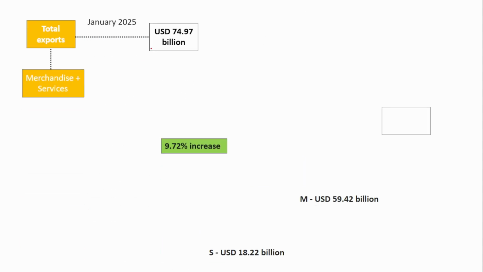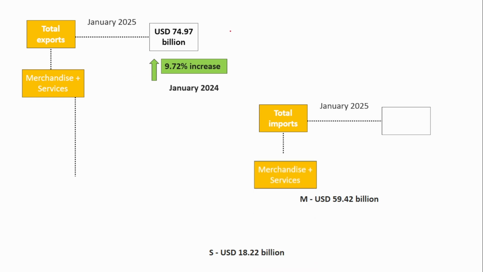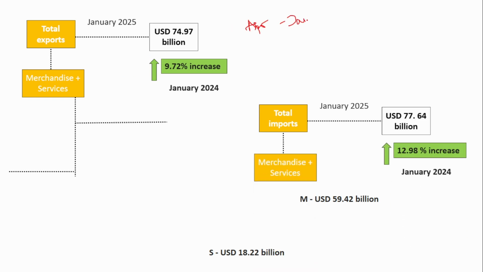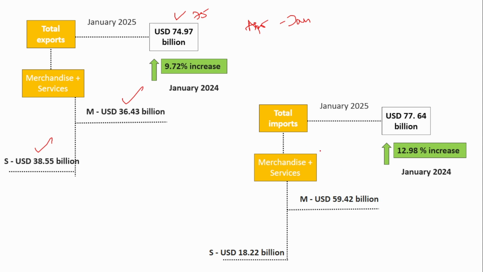Next, under the export and import of the January month. We saw it in the previous slide from April to January, right? Now we will see only January. In January around 75 billion export has been done, and the merchandise is around 36 billion and the services around 38 billion, almost equal, just like the previous one. But the imports: 77 billion is the total import, and in that around 60 billion is the merchandise import, and 18 billion is the services. Again, here also you see a huge difference. The import of merchandise is way more than the services import.